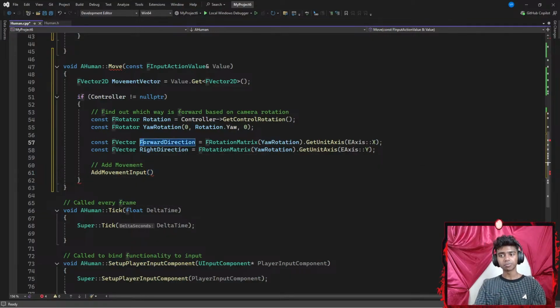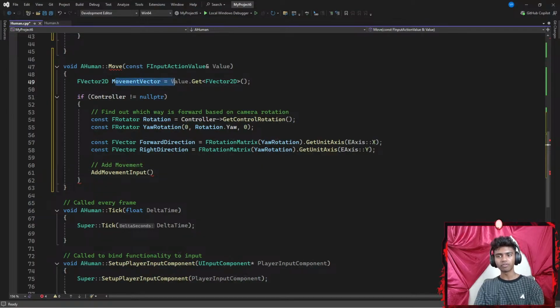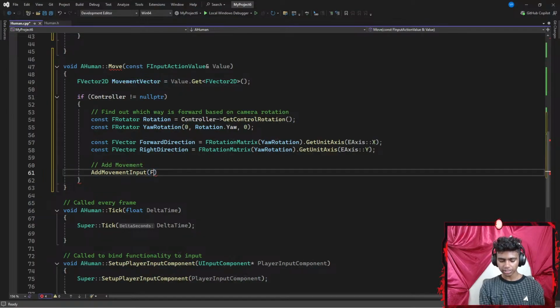My world direction is my forward direction and my right direction. My scale value is going to be my movement vector up here. So I'm going to go with something like forward direction. There we go. And my scale value is going to be my movement vector dot the y-axis.